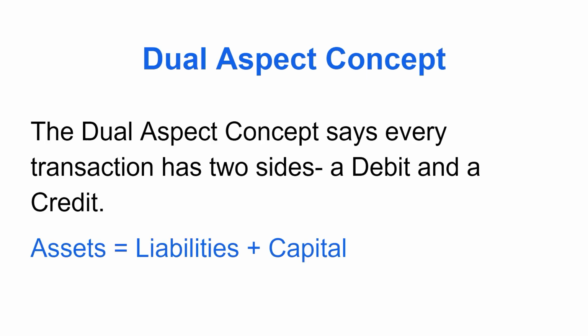Dual aspect concept. The dual aspect concept says every transaction has two sides, a debit and a credit. That is, assets is equals to liabilities plus capital. This is the base of the double entry system. Every equation must stay balanced after every transaction. For example, we have purchased goods for cash rupees 10,000. Then the transaction will be purchase account debit rupees 10,000 to cash account rupees 10,000. Now we can see that debit and credit both are equal.